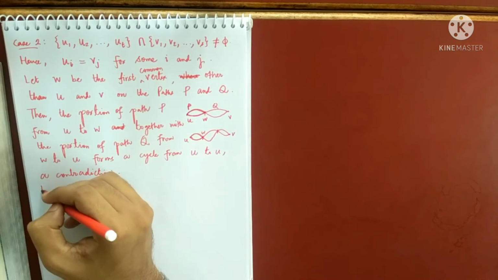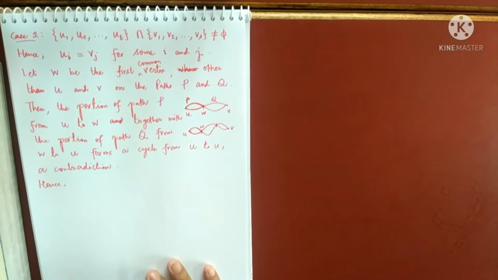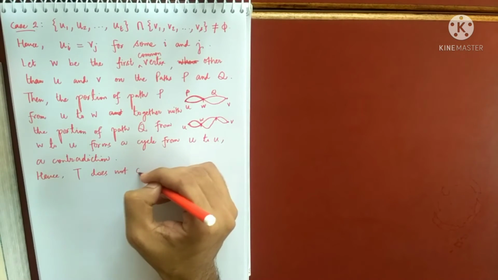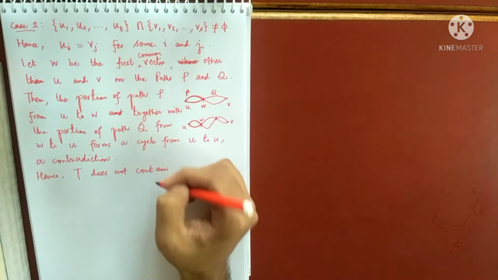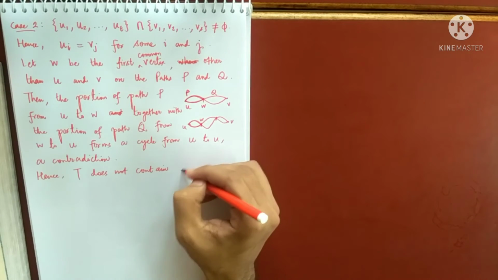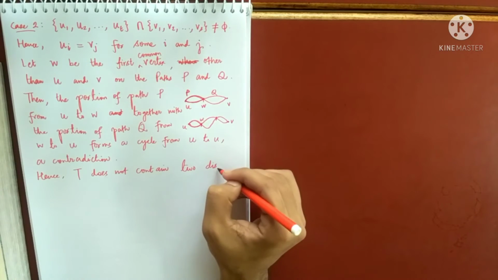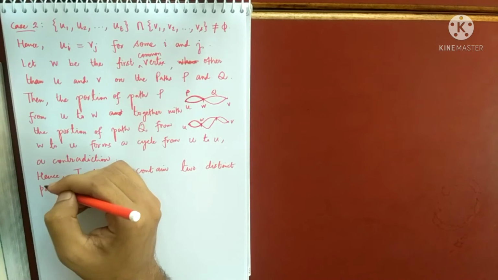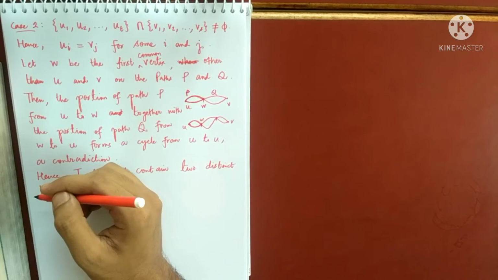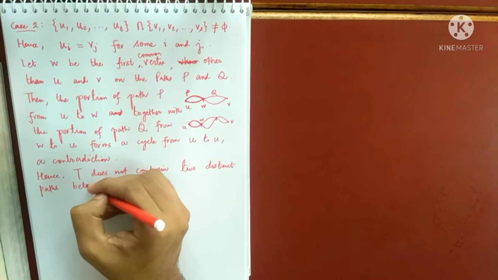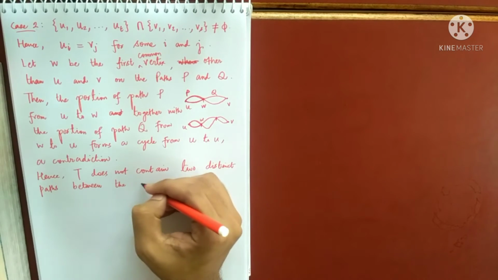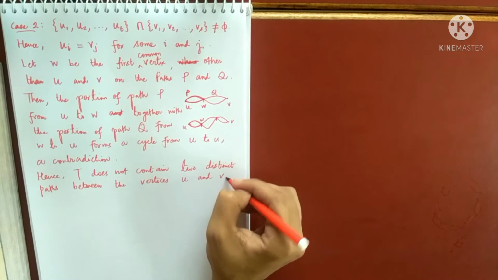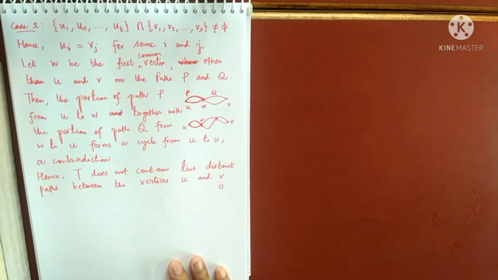Hence T does not contain two distinct paths between the vertices U and V. So this completes the proof.